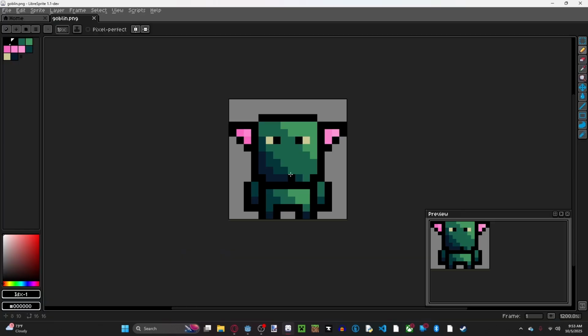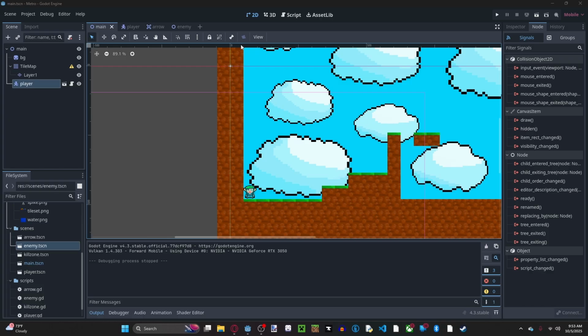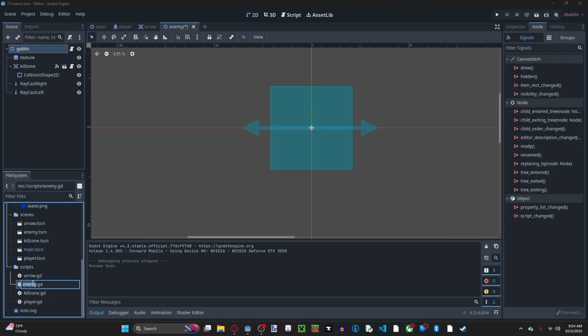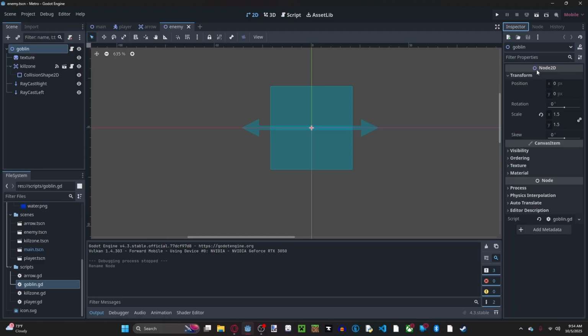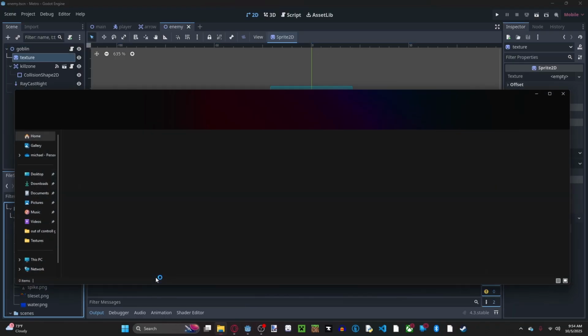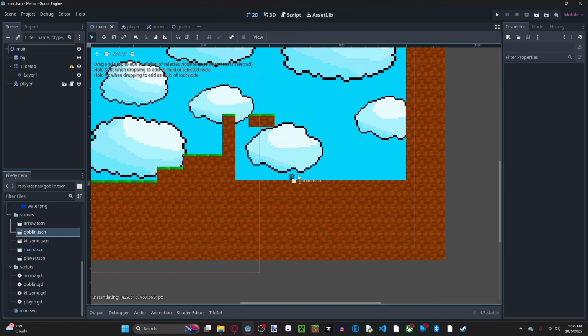All right, so this is my final product. I really like it. I did use a custom palette, but I added the pink, and I'm really proud of this. So now we can go put it into our enemy 1. I'm actually renaming this to Goblin, and let's rename this to also Goblin. Okay, so Inspector, texture. There we go. You actually have to open the texture and place it into this. All right, so there we go. All right, so now we can add our goblin scene and bang.